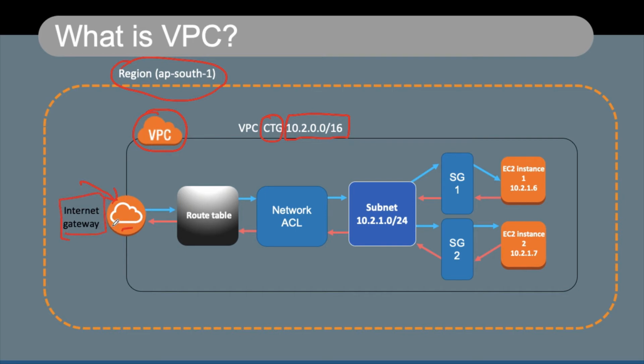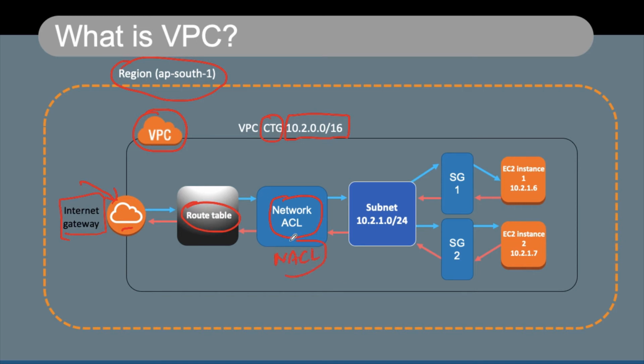Internet Gateway allows you access to these resources through the internet, which then goes into something called a route table. The route table defines all the routing entries where you will be able to route the traffic in your network. After that, it goes through something called a network ACL, which is also called NACL.